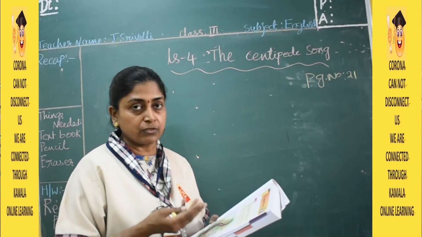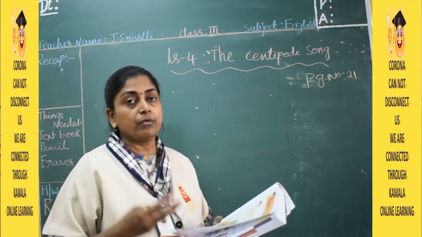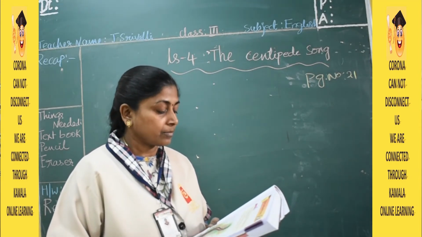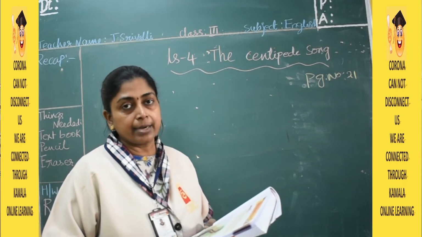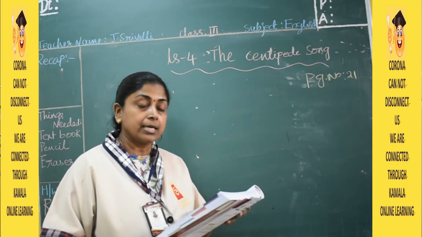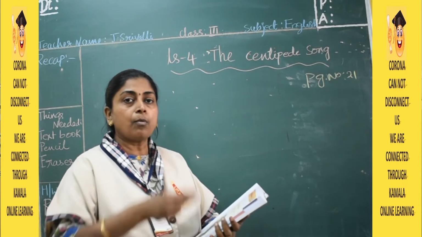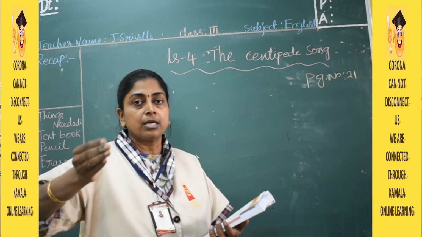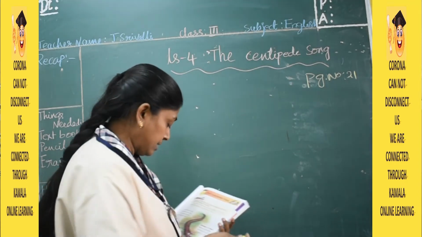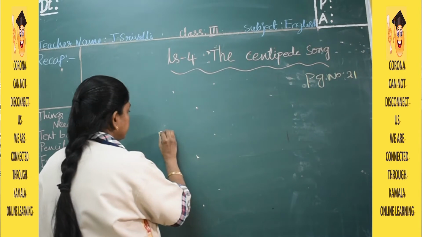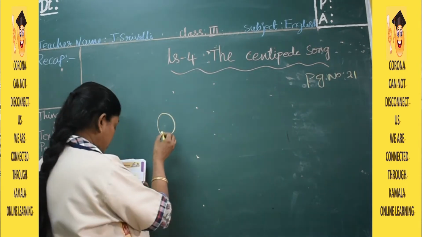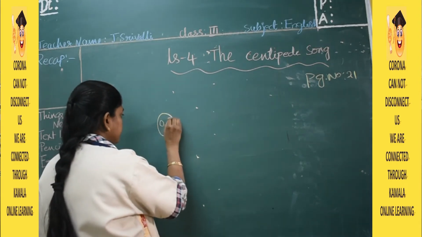Once you start reading the poem, you will know how many legs there are. It has many segments in its body. Segments means what, children? The body is divided into several parts. Let me try to draw it.